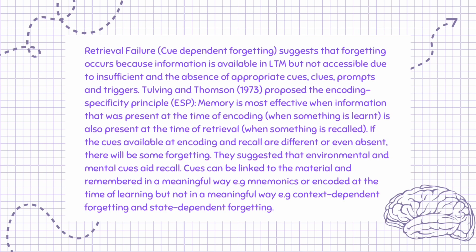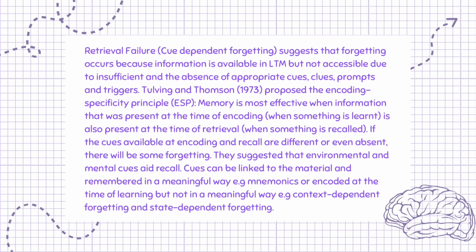Retrieval failure, cue-dependent forgetting, suggests that forgetting occurs because information is available in LTM but not accessible due to insufficient and the absence of appropriate cues, clues, prompts and triggers. Tulving and Thompson, 1973, proposed the encoding specificity principle, ESP: memory is most effective when information that was present at the time of encoding, when something is learnt, is also present at the time of retrieval, when something is recalled.